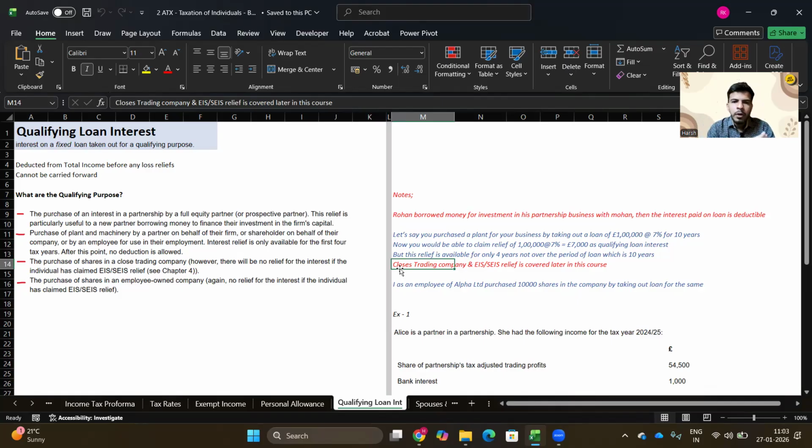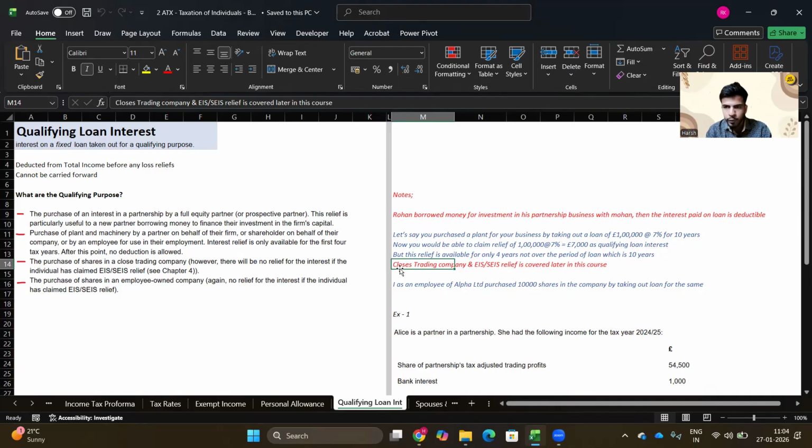Now, if we want to understand the purpose of HMRC allowing this type of loan, let's take the example of me purchasing a stake in a partnership business. If I borrow money, although HMRC is giving a deduction for that money, I am infusing capital in the business and in the economy. I would earn taxable income from it, and HMRC would tax it. So for that, they are allowing me.